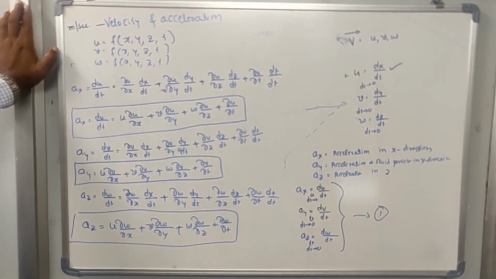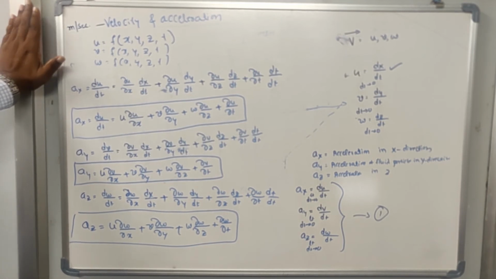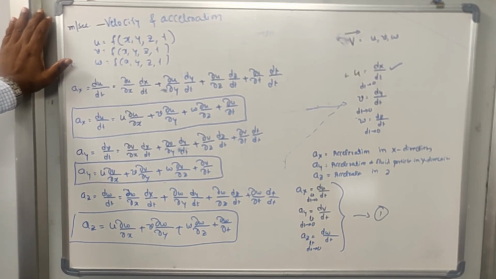Okay, so in this class we will discuss how to calculate the velocity component, that is u. Because u is a function of only x, it is dx by dt, dy by dt, dz by dt. Then we know acceleration. Acceleration is also a vector, and whenever you want to define the acceleration, you define it by its magnitude, direction and point of application.